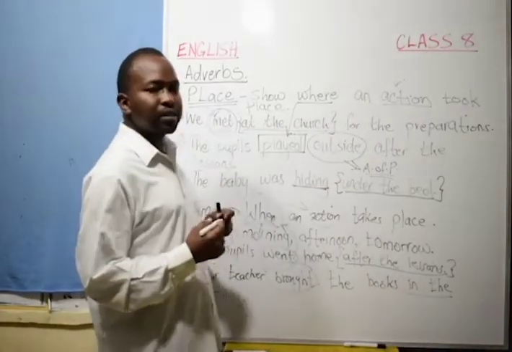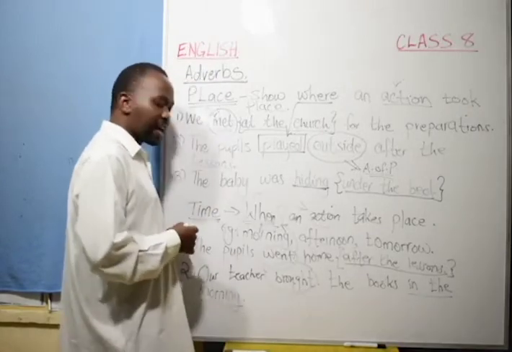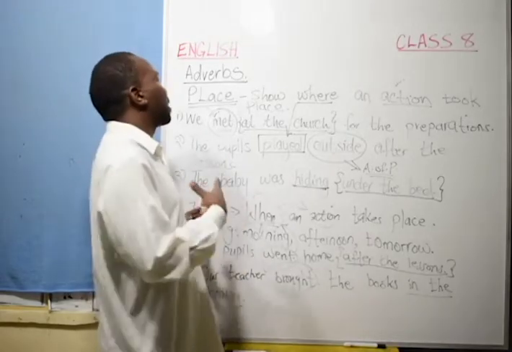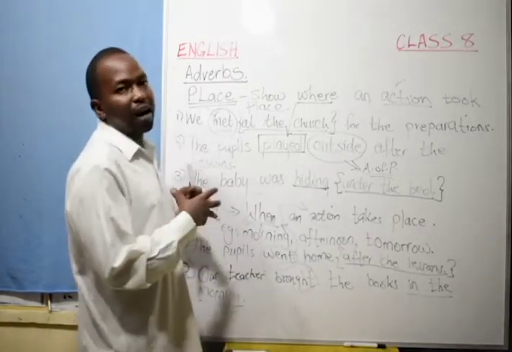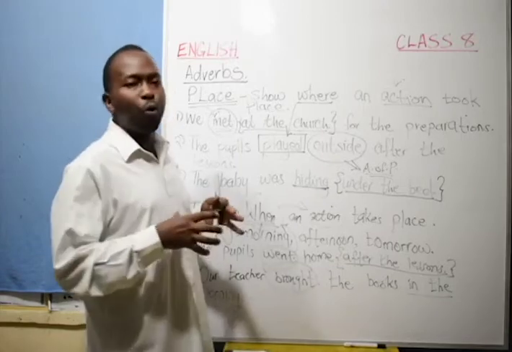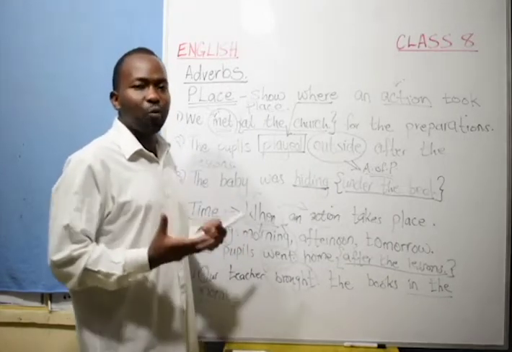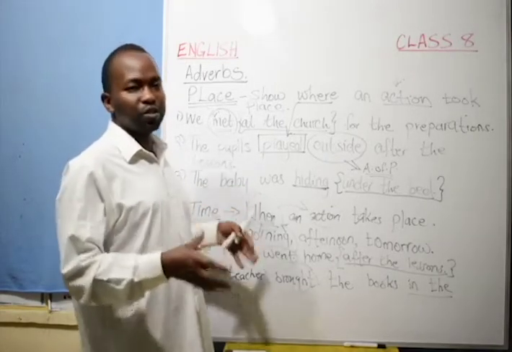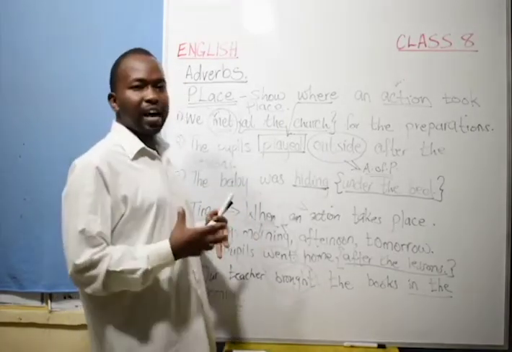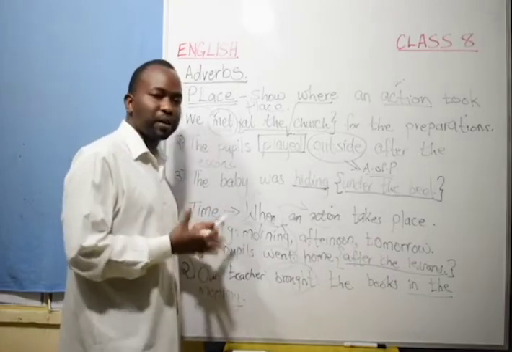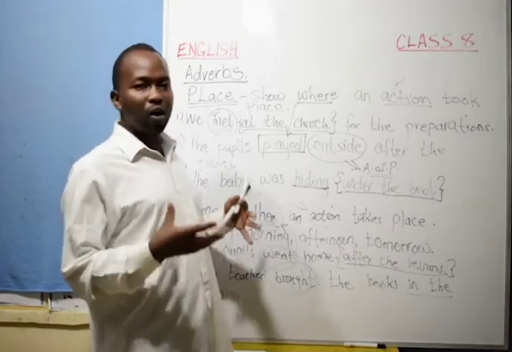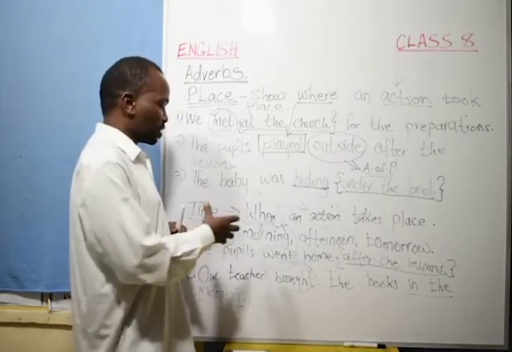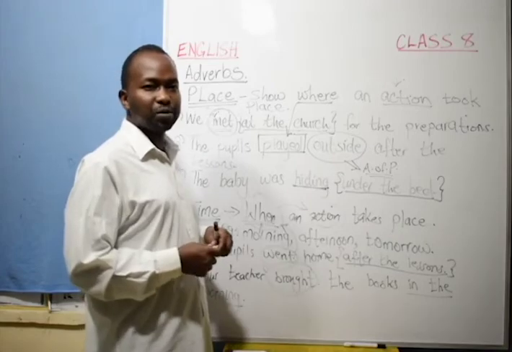Therefore, it becomes very easy when one wants to identify which is the adverb of place or adverb of time. Just understand which question to ask yourself when you want to know the type of adverb that has been used in your sentence. So in our books, there are a lot of exercises and practice work that we can work on, and we will be able to perfect ourselves when it comes to using all these different types of adverbs.